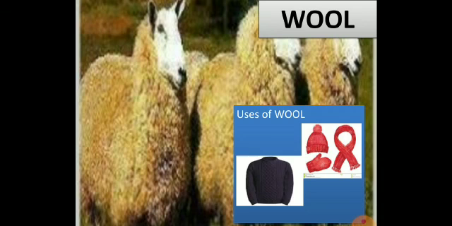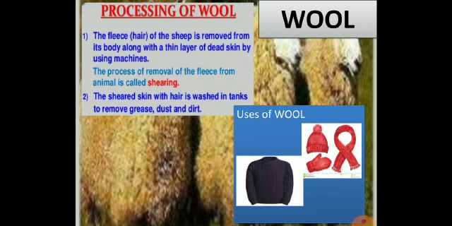Now, by seeing these sheep, I hope you understand what I am going to talk about. I am going to talk about wool. Uses of wool are making sweaters, scarves, caps, blouses, etc. The fleece of the sheep, that is hair, is removed from its body with a thin layer of dead skin by using different machines. That process is known as shearing.